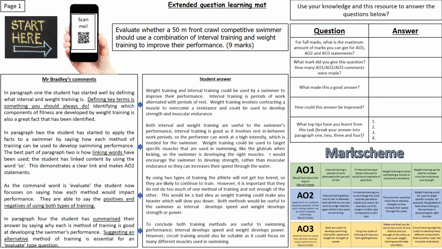Now this for me is a real fantastic end to the student answer. Again, I'm not going to go through the answers, but I'm just going to tick off the points that were made. Point 1 was made, as was 2, as was 3, as was 4. Now it doesn't matter that 4 statements were made, because the maximum amount of marks for AO3 is 3 as well. So the fact that I've written 4 will mean this student will only actually pick up a maximum of 3 marks. So, it's a really nice way of remembering it. It's 3 AO1, 3 AO2 and 3 AO3 type statements.